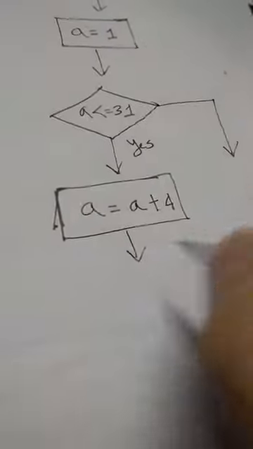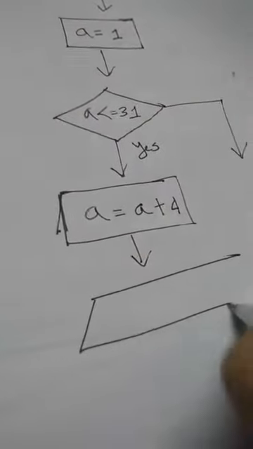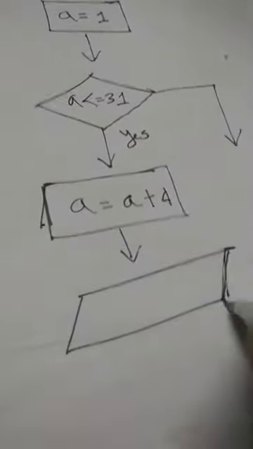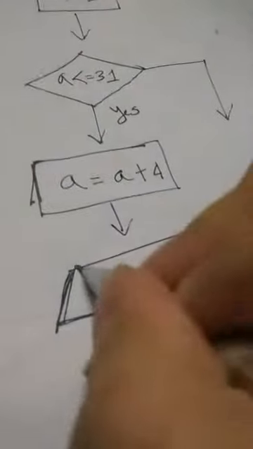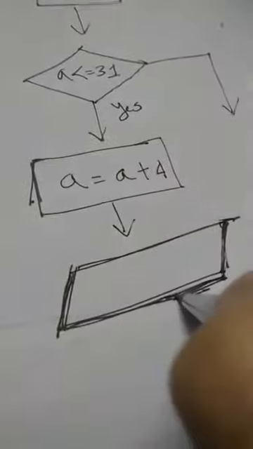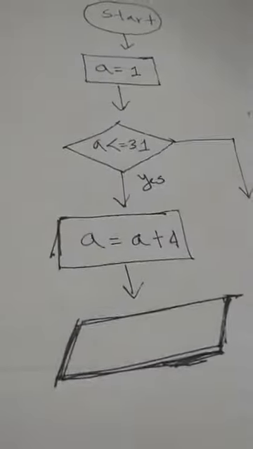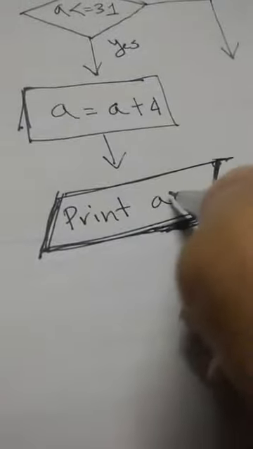So what will be the result next? Next, we have to print it. This is our output box. It is a little bit curved. It is not like the process box. The box shape is very important. If you make a mistake on the box shape, it will totally change the meaning of your work. So here we will print the value of A. A is an office day for that person.